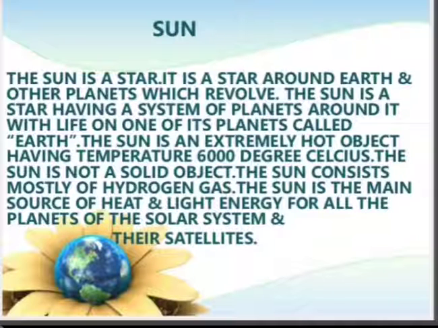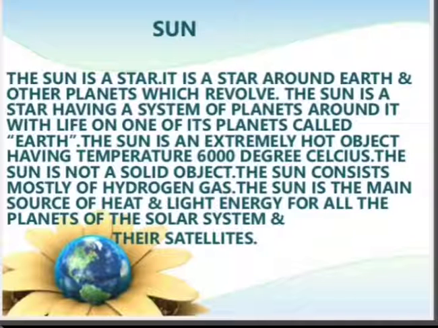The sun is an extremely hot object, having a temperature of about 6000 degrees Celsius. As I told you, the sun is made up of many hot gases, and the temperature is so high. The sun is not a solid object. It consists mostly of hydrogen gas. It's not made up of solid material. It is made up of hot gases like hydrogen.